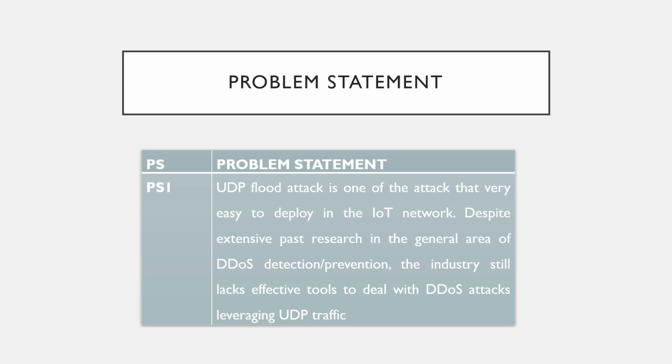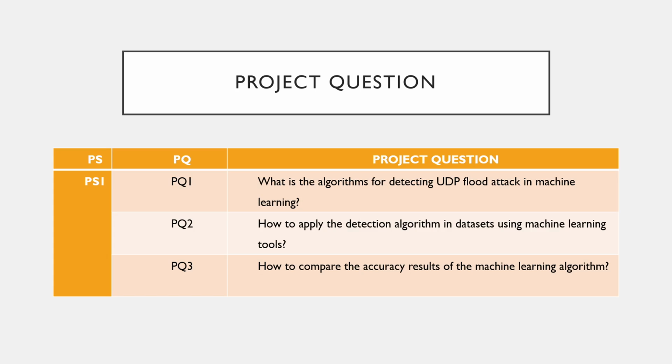Okay, the problem statement of this research is UDP flood attack is one of the attacks that is very easy to deploy in IoT network, and despite extensive past research in general, DDoS detection and prevention in industry still lacks effective tools to deal with this type of attack. So the questions for this research are: what is the algorithm for detecting UDP flood attack in machine learning, how to apply the detection algorithm in dataset using machine learning tools, and lastly how to compare the accuracy result of the machine learning algorithm.